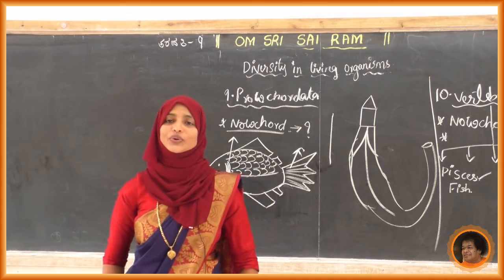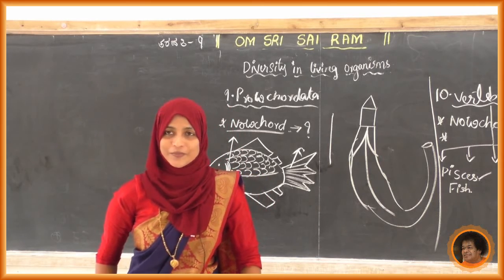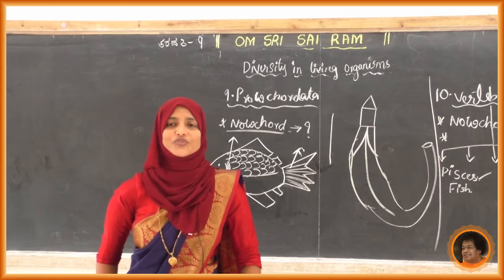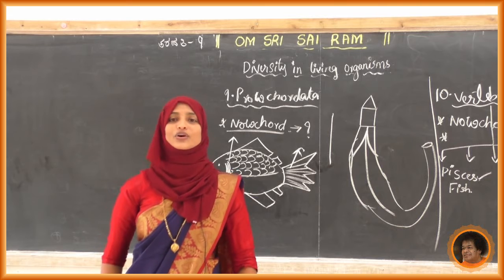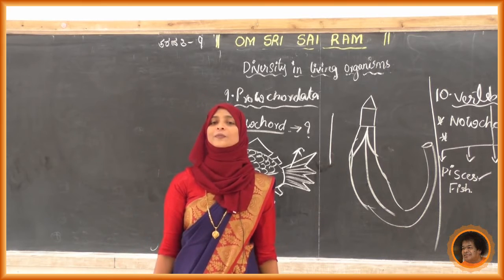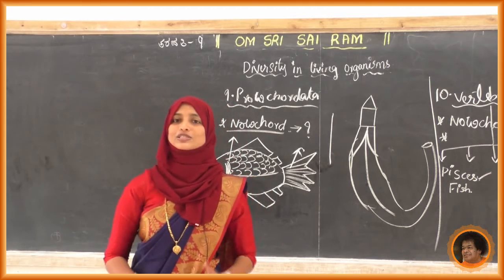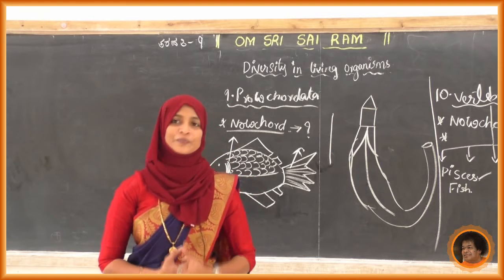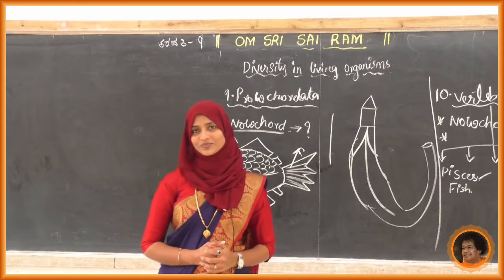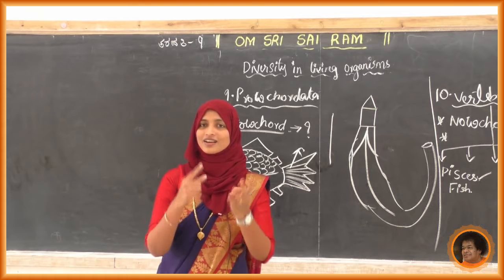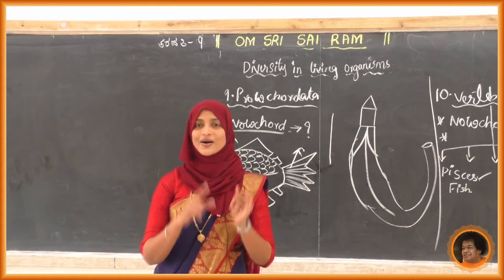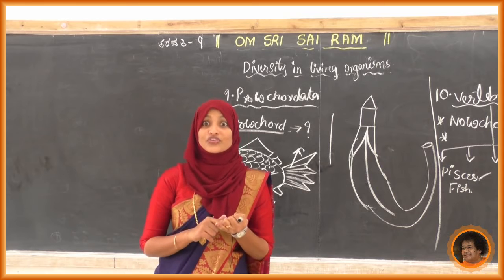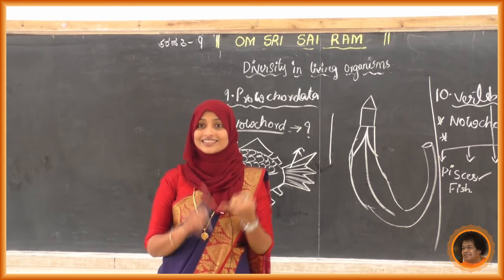Now, can you give examples of fishes? Any fishes, a number of fishes we know. Some of the names are given in your textbook. Observe the textbook diagram also, they have given pictures also. Many fishes are there: seahorse, catla, anabas, dogfish, stingray, electric ray.